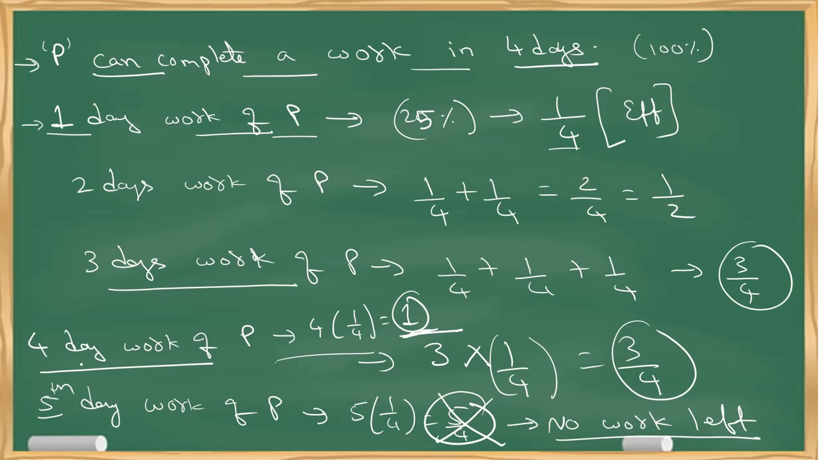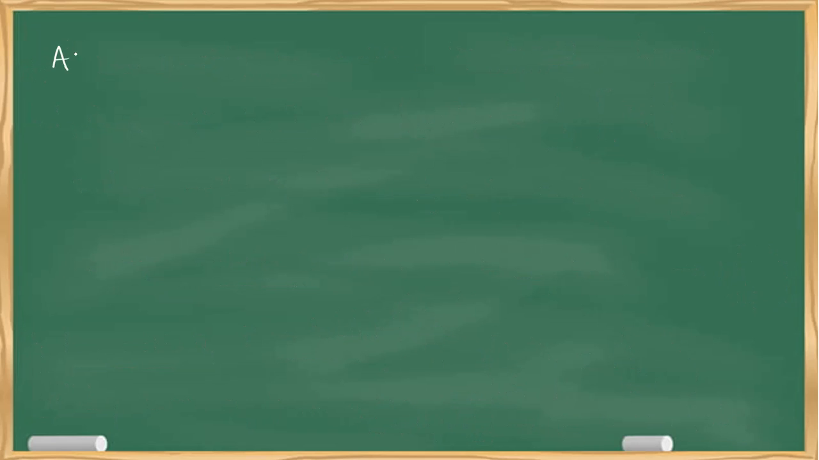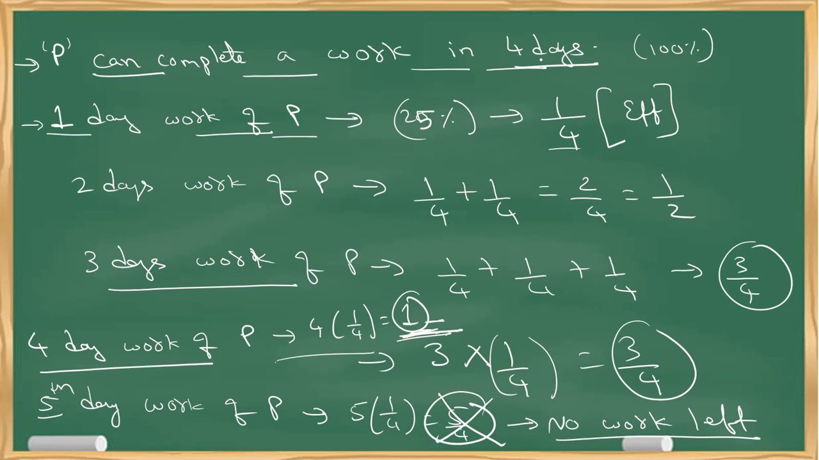Clear? Now, 4 days' work of P is 1. Why did I get 1? Because P can complete the work in 4 days. So on the 5th day, no work will be left. So can I conclude that always the total work done is equal to 1? That's it. When I say the work done is 1, that means 100% of the work is completed. That is the overall conclusion. Hope I am clear with this.